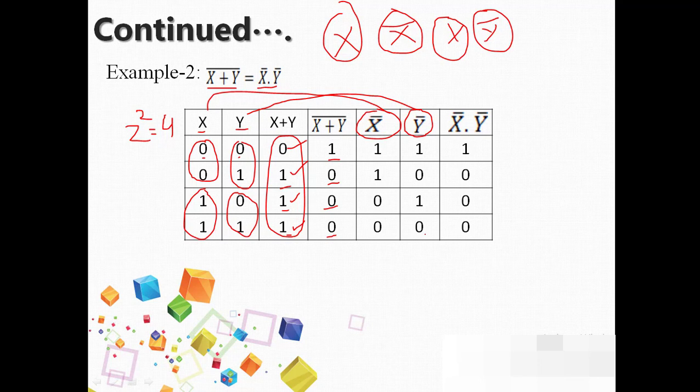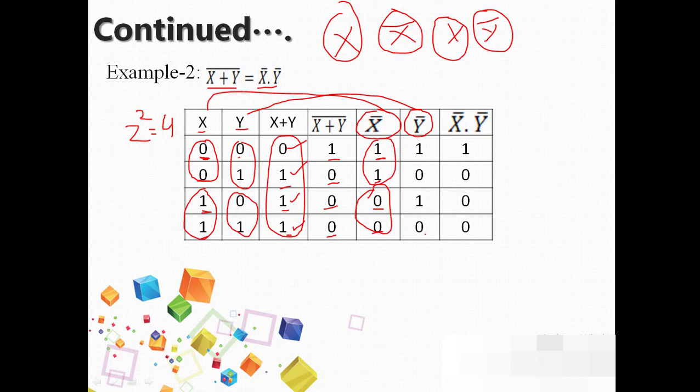So x has been complemented. In the input you have 2 zeros, complemented you will get 2 ones. Next you have 2 ones, complemented you will get 0. Complement is nothing but changing 0 to 1 and 1 to 0. So in this example 0 has been changed to 1, and 1 has been changed to 0.